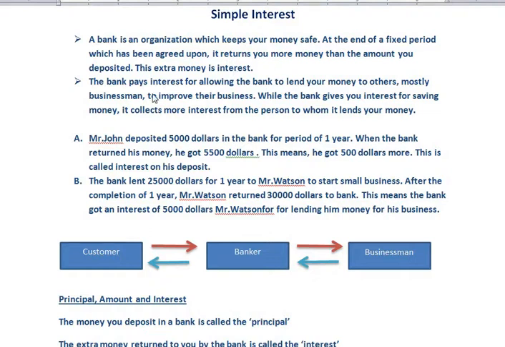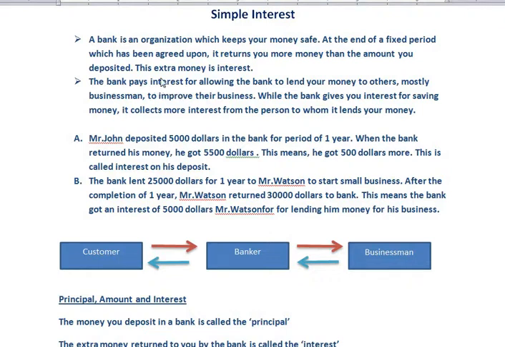Basically, the cycle is that the bank pays interest for allowing the bank to lend your money to others, mostly businessmen, to improve their business. While the bank gives you interest for saving money, it collects more interest from the person to whom it lends your money. What does that mean? Basically, the bank uses the money you deposited and lends it to other businessmen. When the businessman returns the money to the bank with interest, the bank gives some share of that extra money back to the customer who deposited.